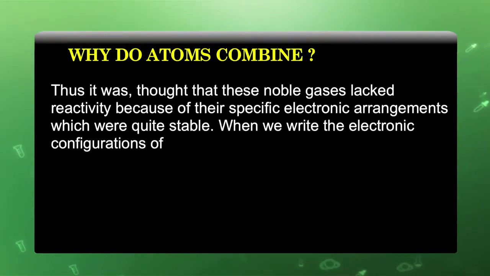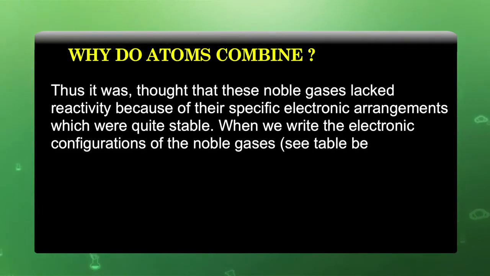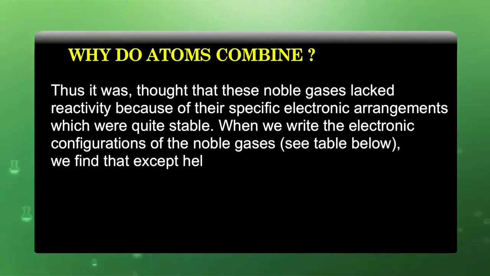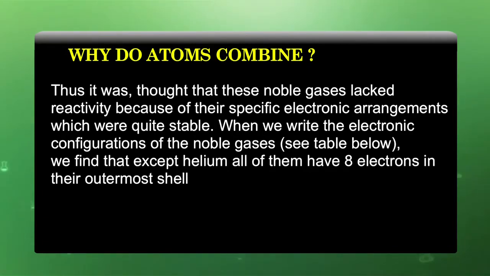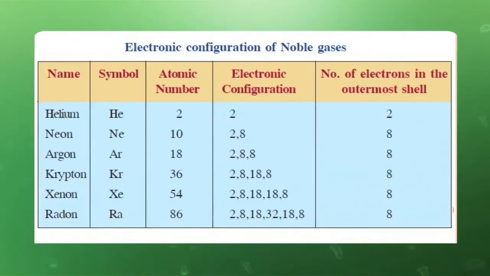When we write the electronic configuration of the noble gases, see table below, we find that except helium, all of them have 8 electrons in their outermost shell. This table indicates that in the different noble gases the outermost shell contains 8 electrons, which was the basis of the less reactivity or inert nature of these gases.